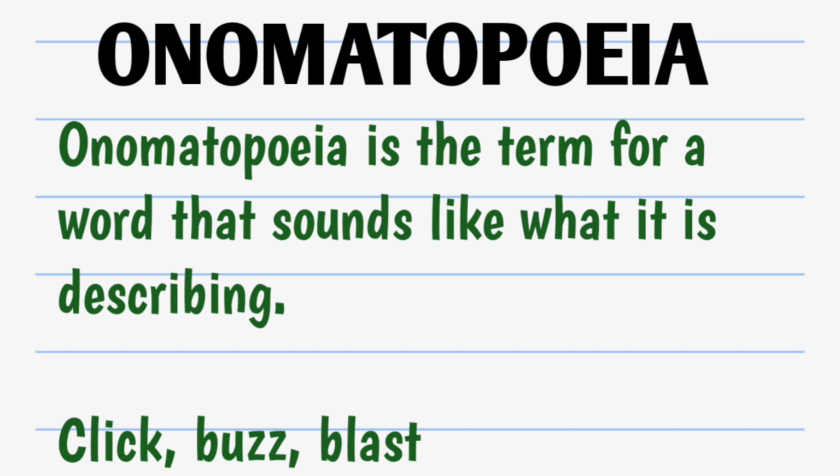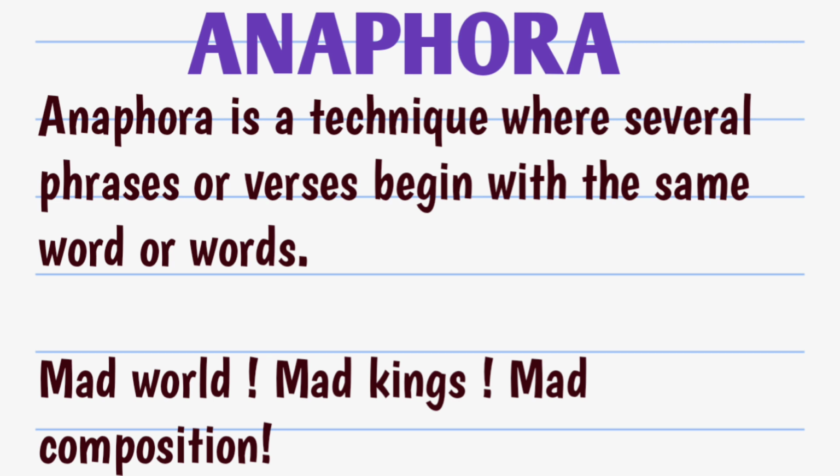Onomatopoeia. Onomatopoeia is the term for a word that sounds like what it is describing. Click, buzz, blast are examples of onomatopoeia. Anaphora is a technique where several phrases or verses begin with the same word or words. Example: mad world, mad kings, mad composition, beginning with the same word, mad. World, mad; kings, mad; and mad composition, again, mad.